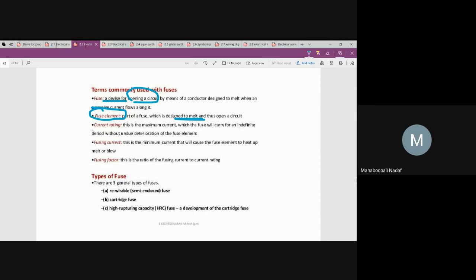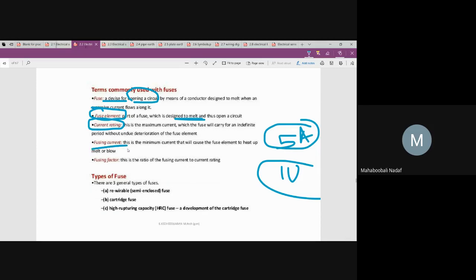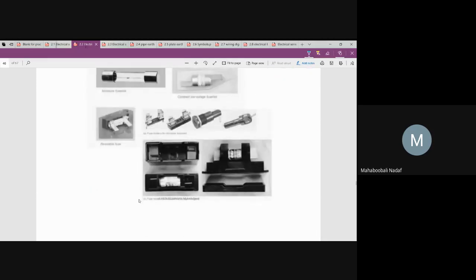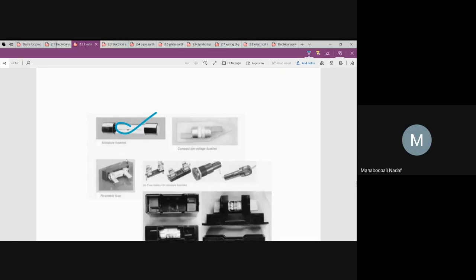Okay, so current rating means what? Whether that fuse is for 5 ampere, for 10 ampere, means what? If it reaches 5 ampere, fuse will be burning. If it reaches 10 ampere, fuse will be burning. Like that it is mentioned. Fusing current means that maximum current. That's the maximum current. Okay. So typical fuse, one structure, but in Indian scenario, this type of fuses are used.